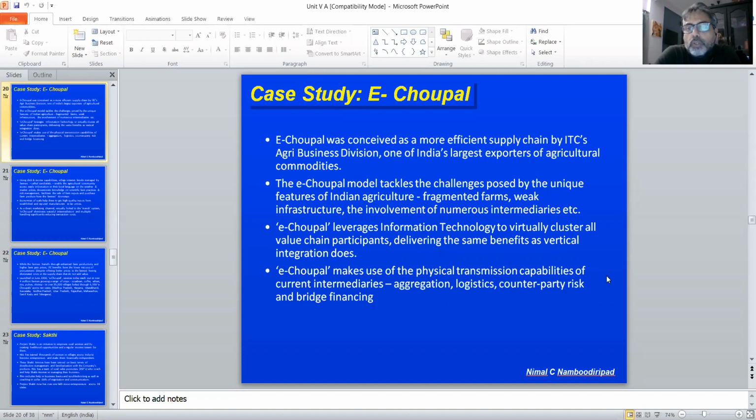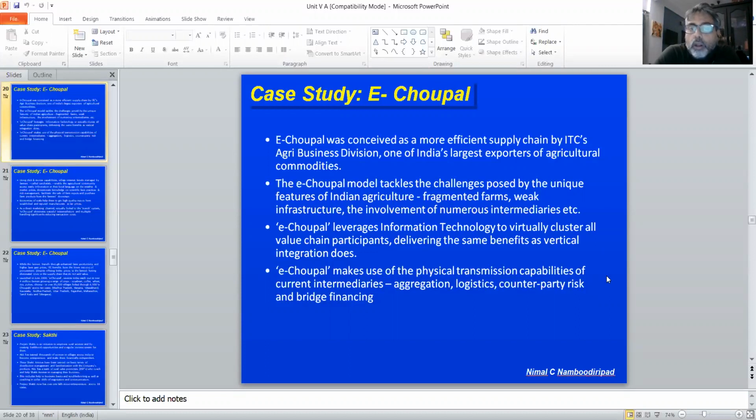So this is one problem that was faced by ITC because they could not get good products out of the rural areas because they are exporters of these things, and they were in touch with the farmers. They got the products from the farmers to sell across. Now, when ITC faced this problem of fragmented markets, small markets, weak infrastructure, no communication, no proper roadways, they wanted to find out how to get around the involvement of numerous intermediaries, which was increasing the price, so they were not getting enough profits. So how do you take care of this?